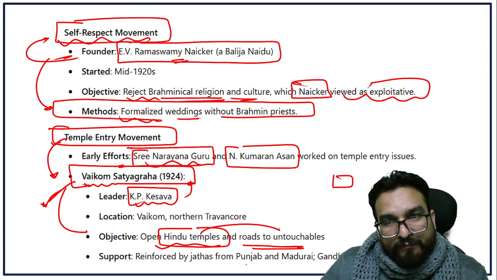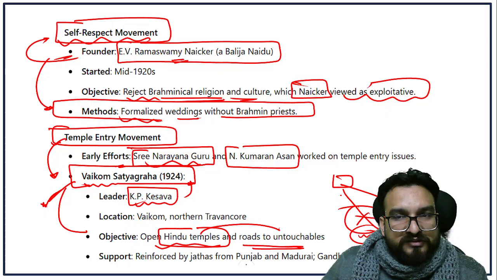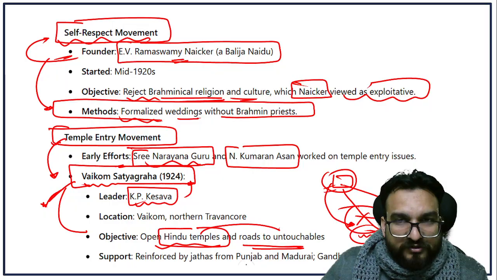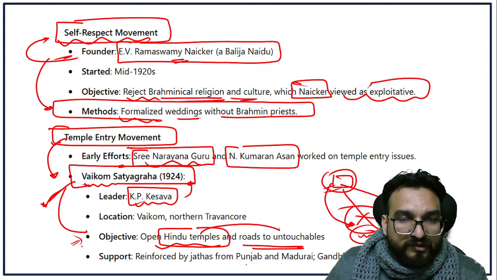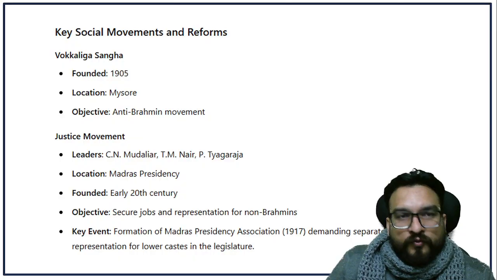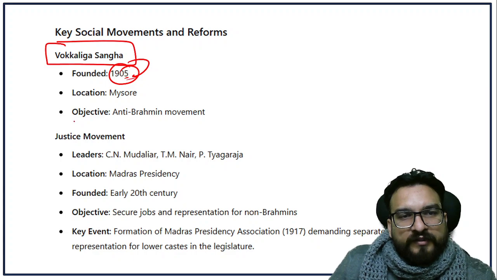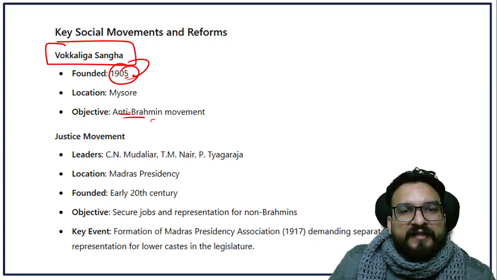For example, this is a temple, one is for common people and upper high caste people, one is for the untouchables. Some of the temples were not allowed for the untouchables, so this should be abolished. They were fighting for this, right? You will see this Vokalika Sangh was also founded in 1905. Okay, that was also an anti-Brahmin movement.